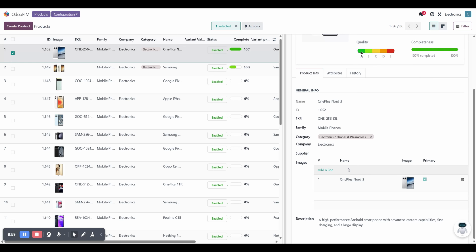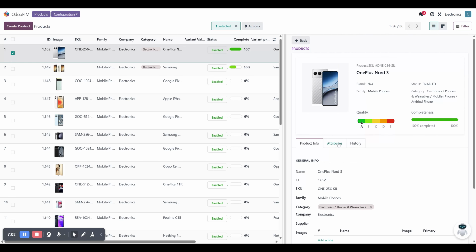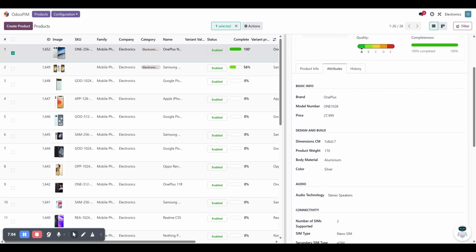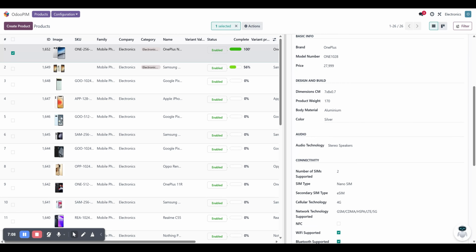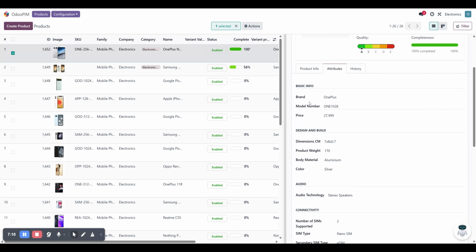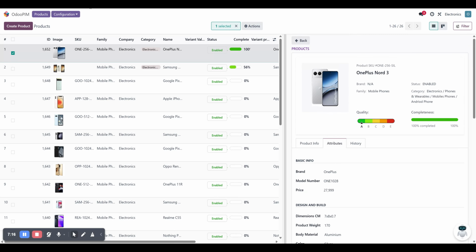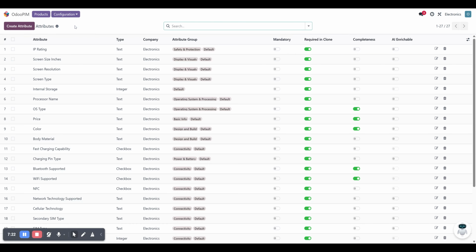And if I want to see more information about the product with various attributes, I can click that attribute section. I can see the attributes listed with the corresponding attribute groups also mapped. How are these attribute groups and attributes getting mapped? Let me go back to my configuration, and then I can walk you through the attributes and the attribute group sections.